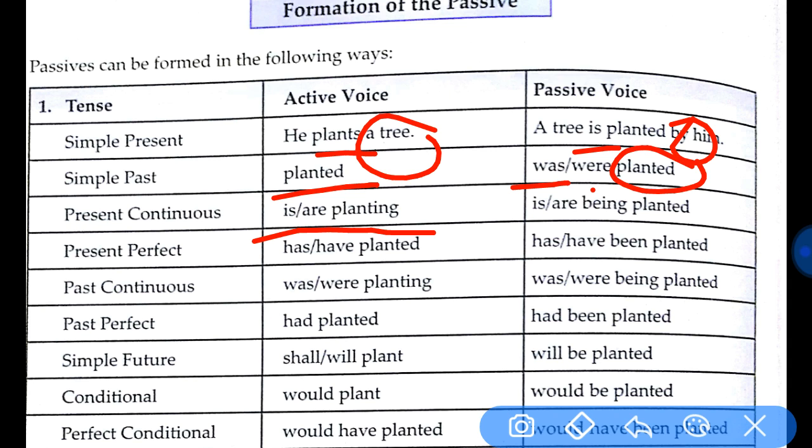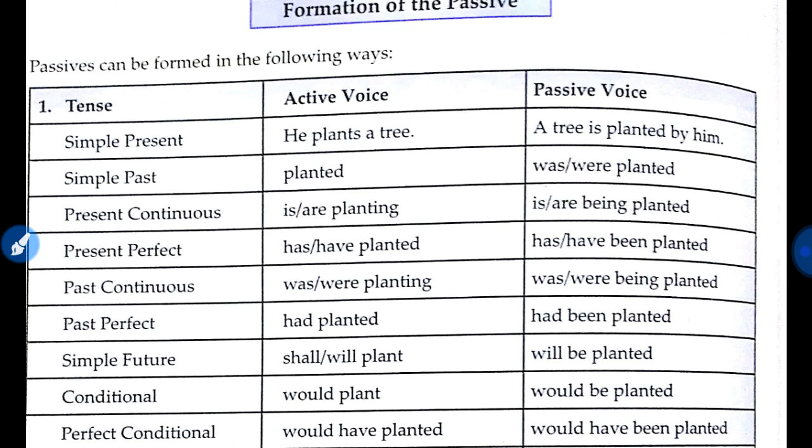Therefore, in continuous tense, our verb is going to be the third form of the verb, planted, and we have to add being in this. So he is planting a tree will change into a tree is being planted by him. I hope you understood now the three forms.